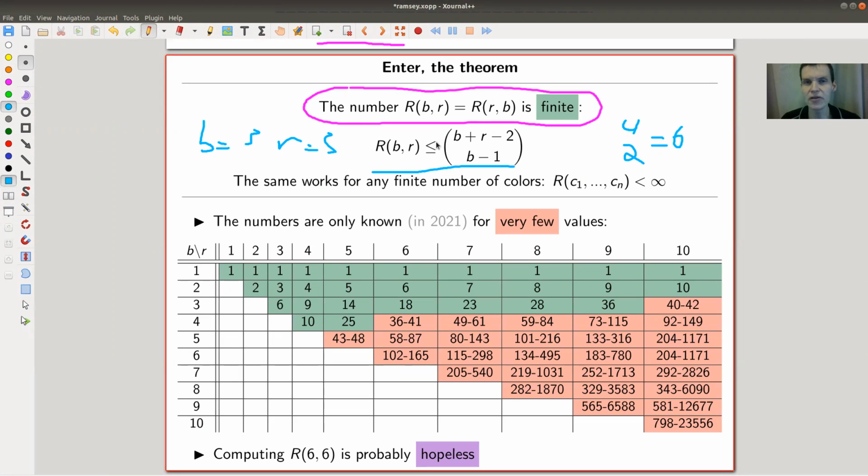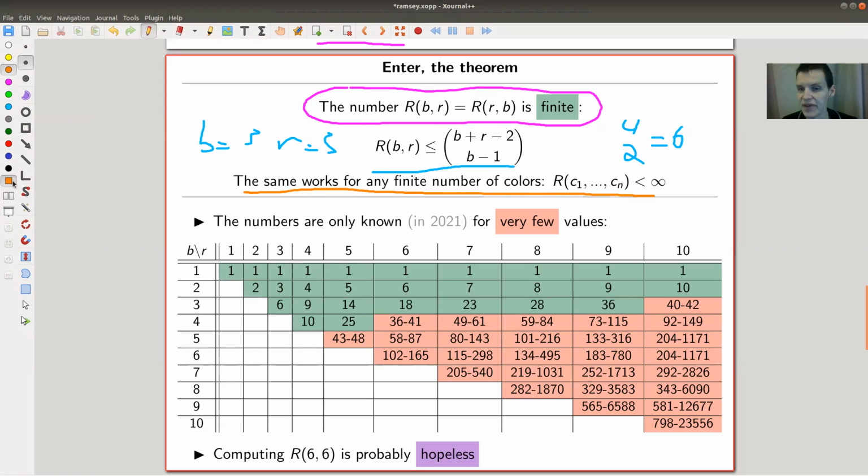Actually very nice, right? It's not quite clear why this number should actually exist, so why this should be a finite problem at all. But kind of the point of all Ramsey theory, of all of those theorems, is that they're usually finite, which is a bit surprising. And the same works for any number of colors. I'll show you an example in a second.